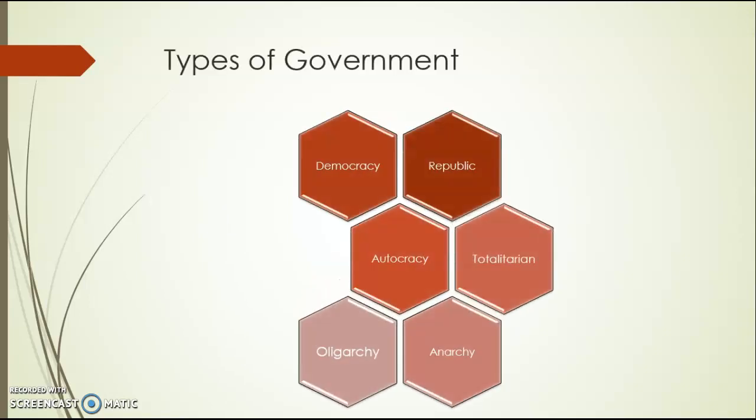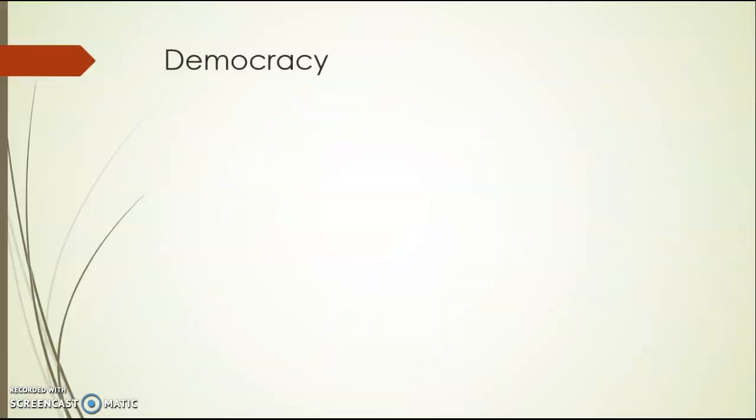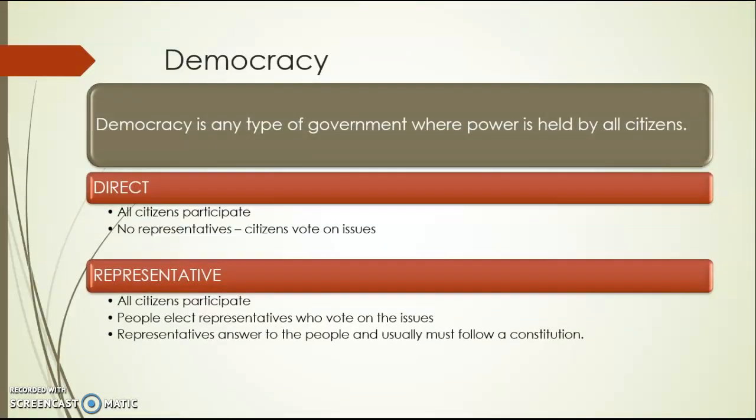Let's talk about types of government. There are different types of government: democracy, republic, autocracy, totalitarian, oligarchy, and anarchy. The first one, democracy. Democracy is any type of government where power is held by all citizens. There are two types of democracy, direct and representative.